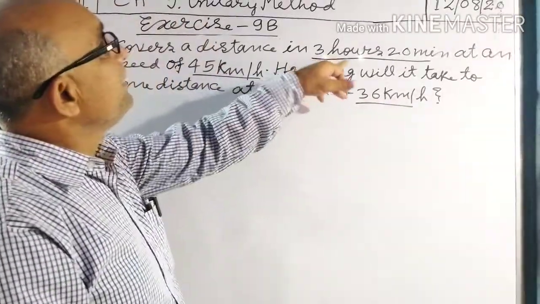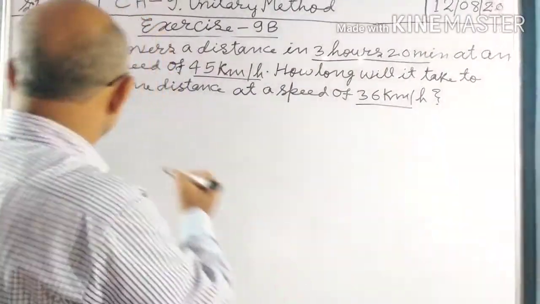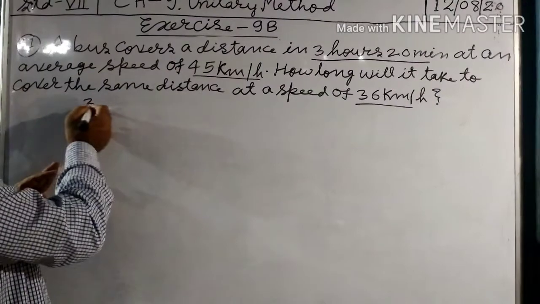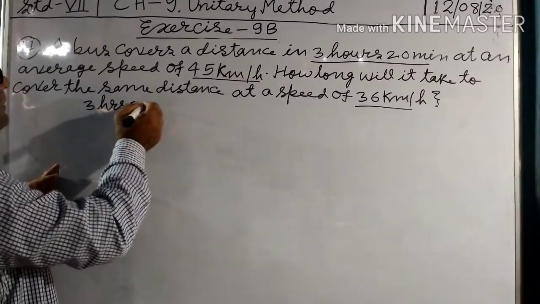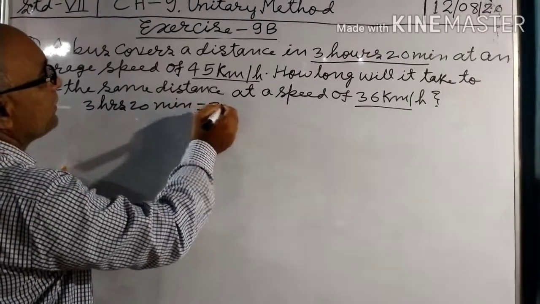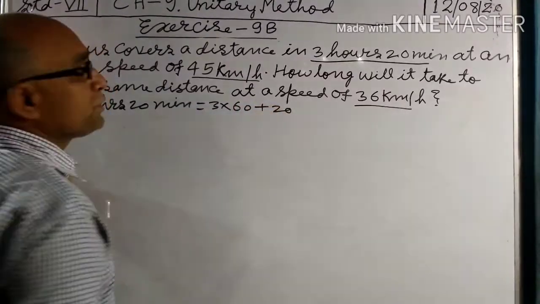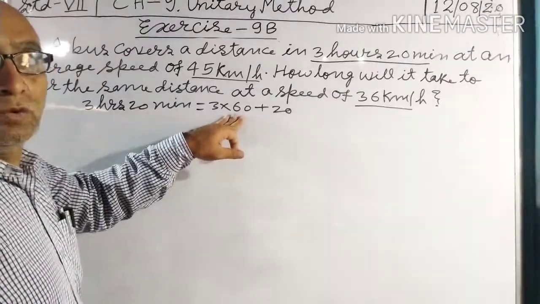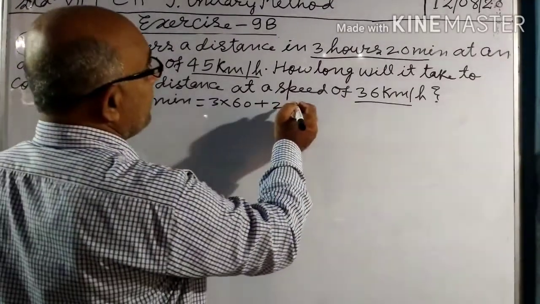Here time is 3 hours 20 minutes. It is changed into minutes. So 3 hours 20 minutes equals 3 into 60 plus 20. 3 into 60 is 180 minutes plus 20 equals 200 minutes.